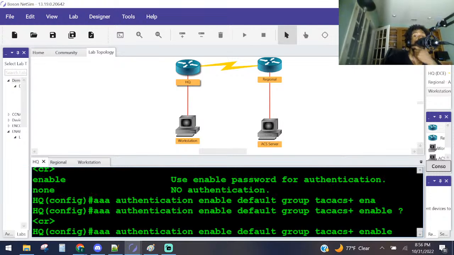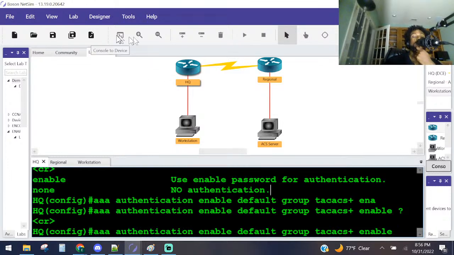Y'all correct me if I'm wrong, because I'm kind of iffy about this one right here. We got two enables here. It just looks kind of funky here. Again, it don't read out correctly to me. Does that look correct to y'all? Y'all let me know. I think that looked good to me.